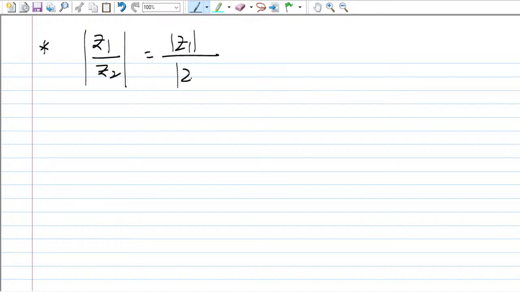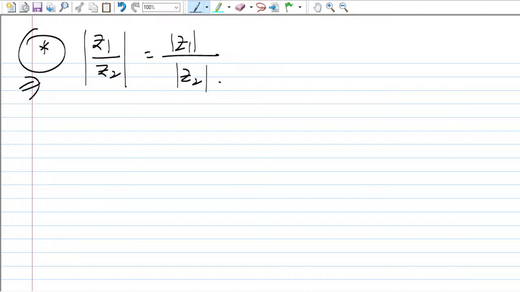The next property here is if you take the ratio of Z1 and Z2, you can split them. Take the ratio of Z1 and Z2 and take the modulus; equivalently, take one complex number, take the modulus, then divide by the modulus of the other complex number.